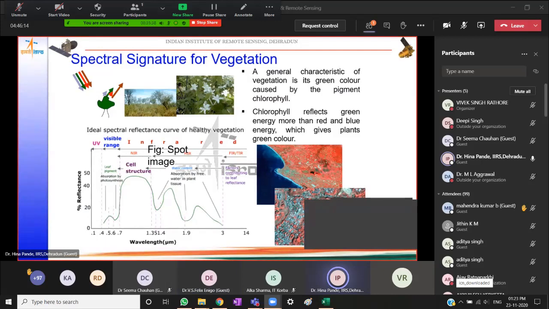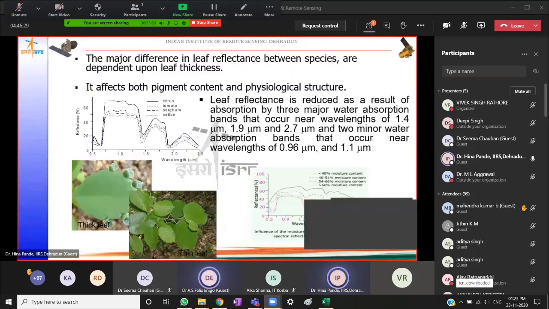If it is not healthy and green, if the leaves have yellowed due to disease, or it is naturally not green, that is, it doesn't contain the pigment chlorophyll, or maybe if there is a change in the growth stage. So the physical condition of the object versus the wavelength region in which it is being observed will give us an idea of how the reflectance characteristics are going to change. So thickness of leaves: if it is a thick leaf, it is going to reflect differently, and if it is a thin leaf, it will reflect differently.